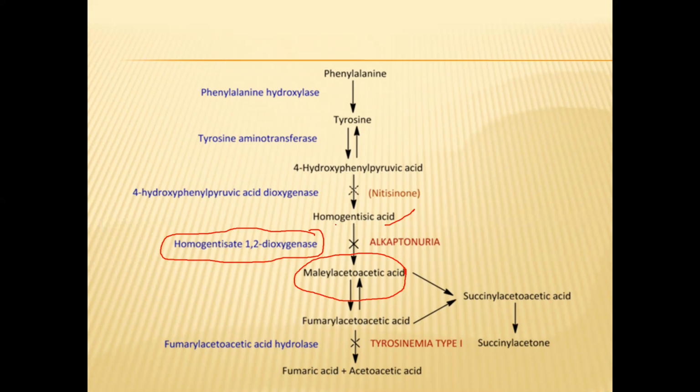But the problem here is, till here the step is okay, but here the homogentisic acid is not converted into maleylacetoacetic acid due to the absence of this enzyme called homogentisate 1,2-dioxygenase. When this is absent, this homogentisic acid gets accumulated in our body, in our blood, and it gets oxidized. When it gets oxidized, it forms alkapton.